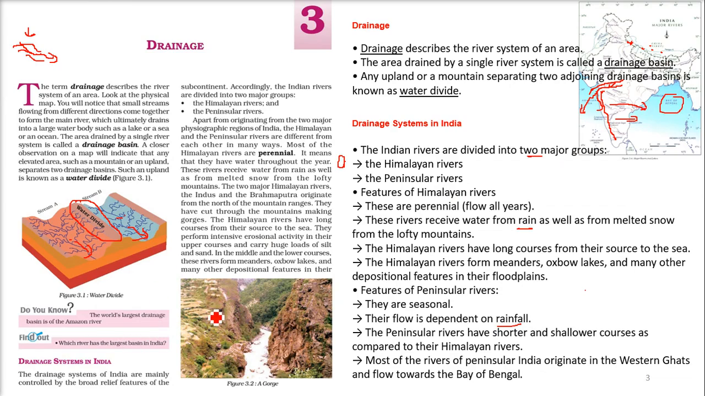So the world's largest drainage basin is of the Amazon River. And then this is a gorge. What is a gorge? These are two great mountains, meaning big mountains. When we have a very short span of width and the river flows here at a fast speed, this is called a gorge.